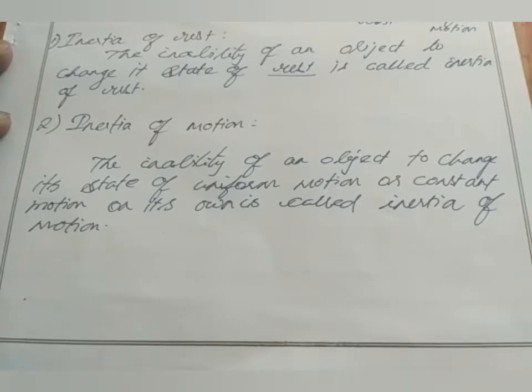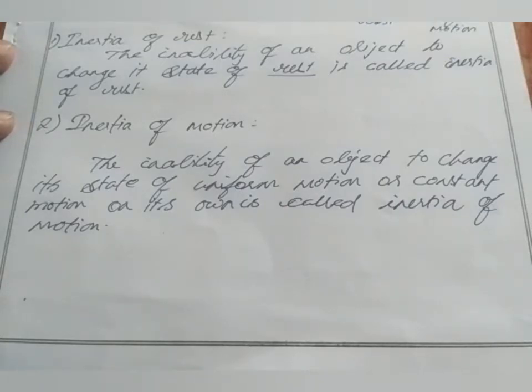In that example, if the bus is moving continuously, then the lower part of our body which is connected to the bus keeps on moving. When the bus stops suddenly, the lower part connected to the bus comes to a stop suddenly, but the upper half of the body keeps on moving.